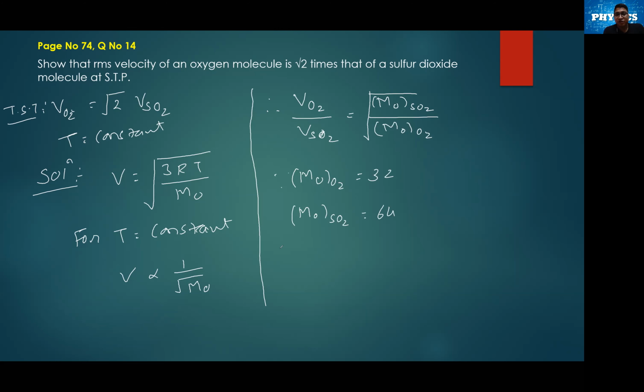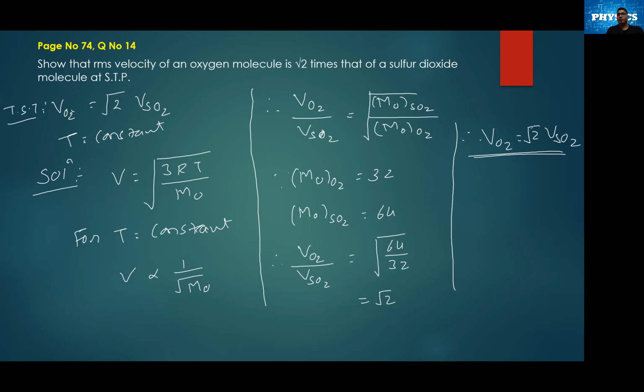If we substitute that value over here, we have Vrms of O2 to Vrms of SO2 is going to be root of 64 divided by 32, which is equal to root 2. And hence, V of O2 equals root 2 times V of SO2. I guess this was what was supposed to be proved.